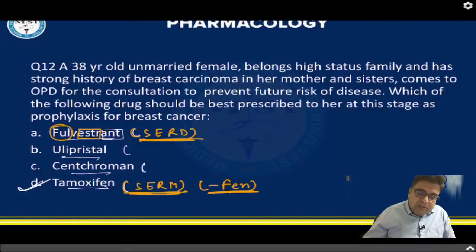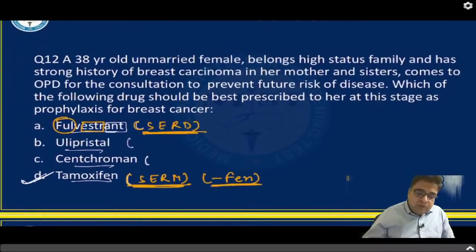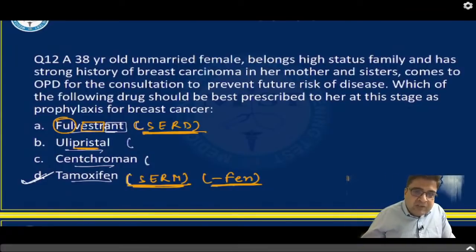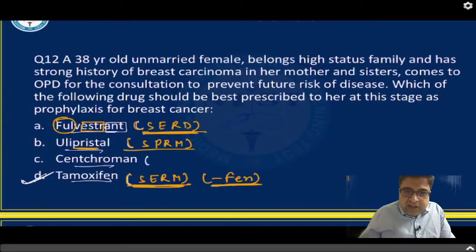The third is ulipristal. Please remember, ulipristal is a drug having the word prist. Any medicine that has the word prist in its name acts on the progesterone pathway. So this medicine is a selective progesterone receptor modulator. Ulipristal is not an estrogen drug, it's a progesterone receptor modulator.